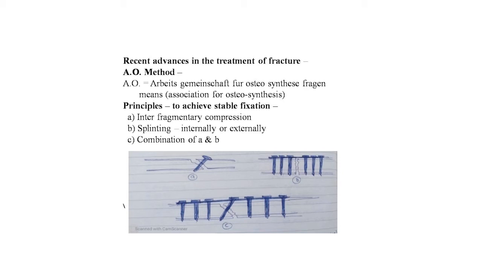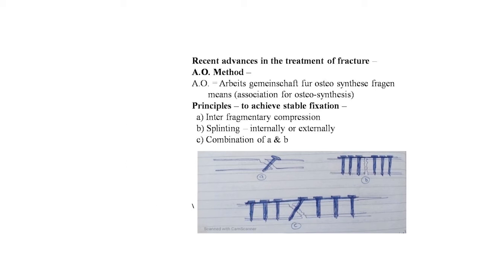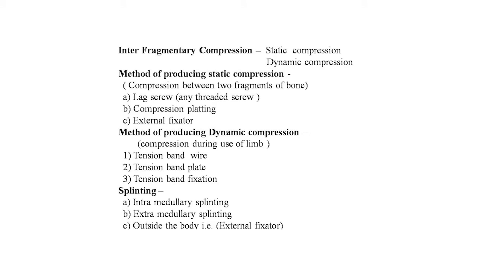Dear students, here is the image on this slide you are watching. The image shows the interfragmentary compression by a nail, the second image shows the splinting internally and externally, and image C shows the combination of A and B. Now interfragmentary compression, that is static compression and dynamic compression. Two types of compression are there, static and dynamic.